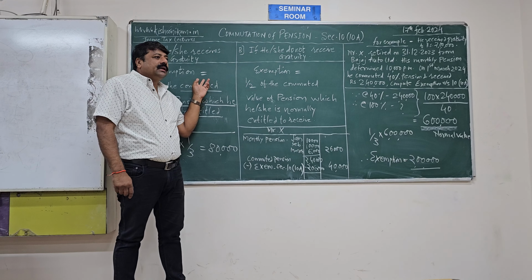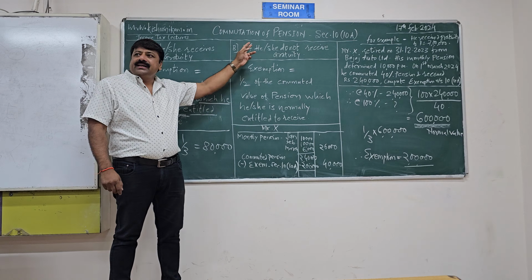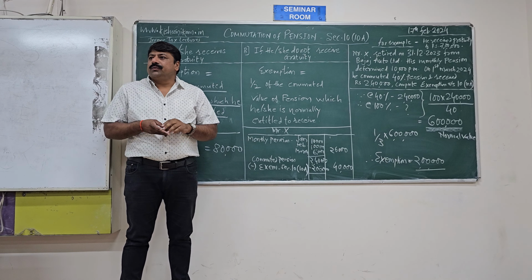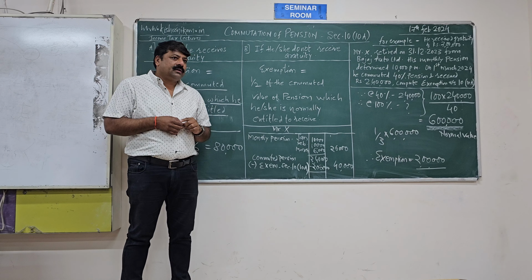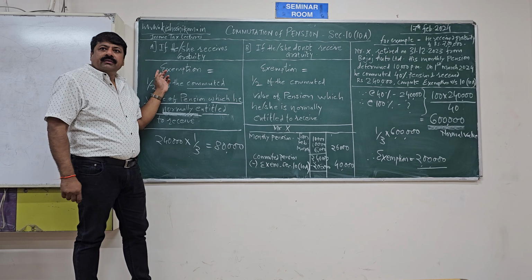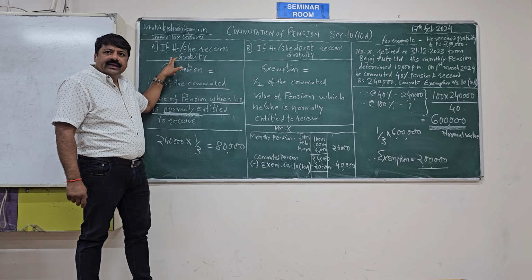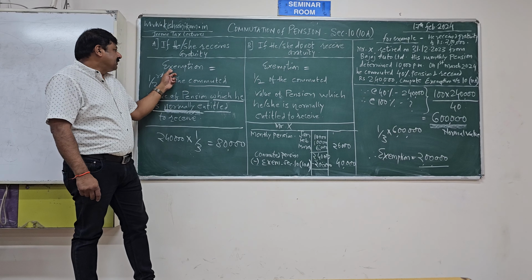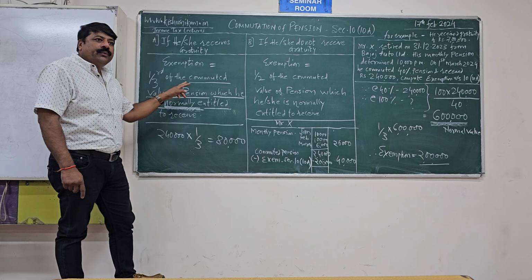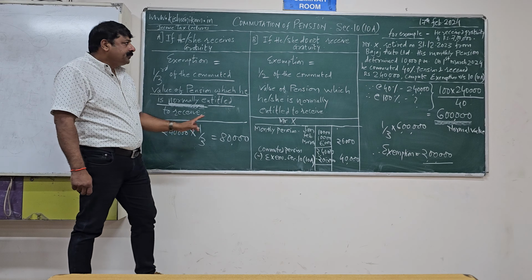Going to discuss commutation of pension. Friends, section 10(a) is the exemption for amount received from commuted pension. Two columns are applicable. Column A: when an employee receives gratuity, then exemption is equal to 1/3 of the commuted value of pension which he is normally entitled to receive.